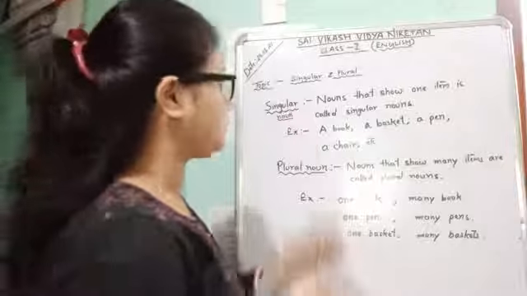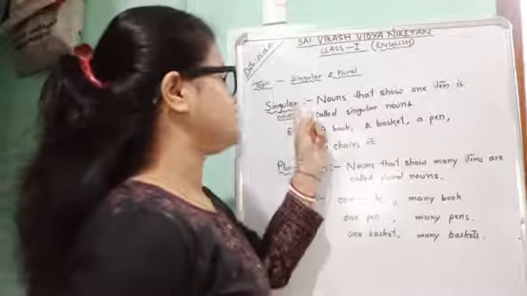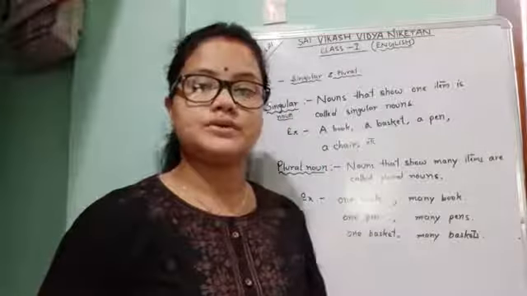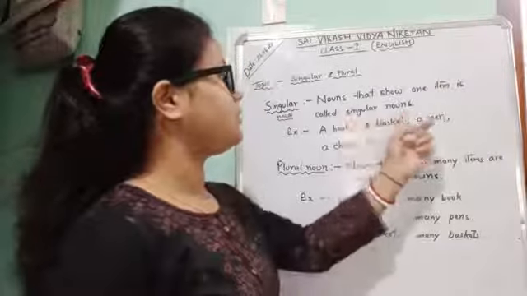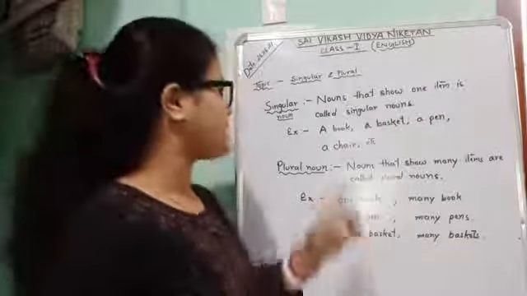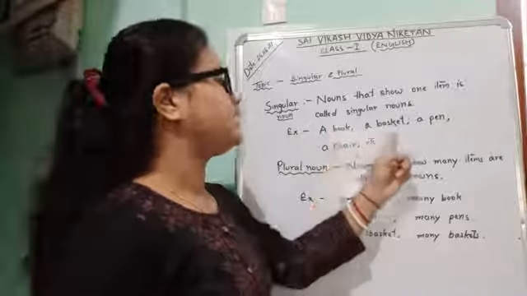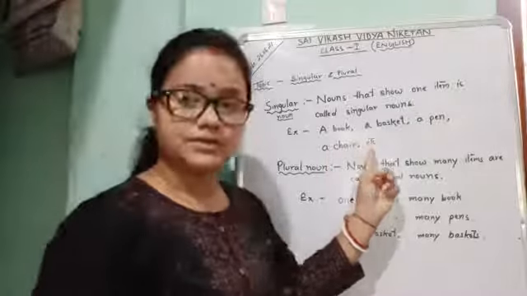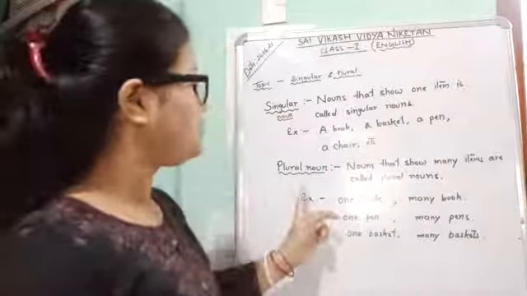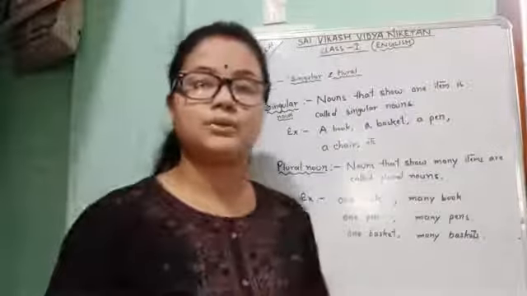Let's recall one more time. Singular noun: nouns that show one item are called singular nouns. For example, a book, a basket, a pen, a chair, etc. Now let's talk about plural noun. What is called plural nouns?